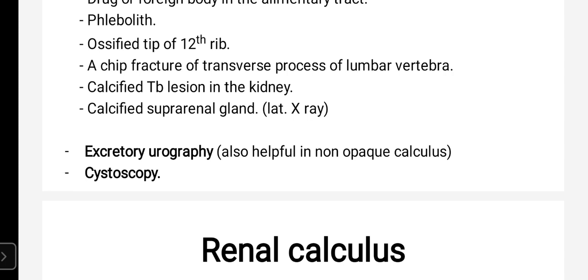The next investigation is excretory urography. It is also helpful for non-opaque calculus, the stones which are not seen on X-rays.